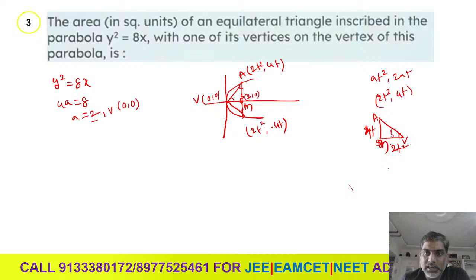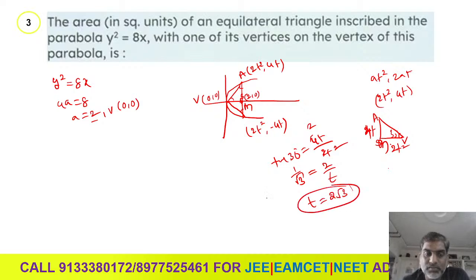At v this angle is 30 degrees. So what is tan 30 here? Tan 30 is equal to opposite 4t over adjacent 2t square. So tan 30 is 1 over root 3, which is equal to 2 over t. Then t is equal to 2 times the square root of 3. This is the value of t. So once we get the value of t, we can get all the 3 vertices.